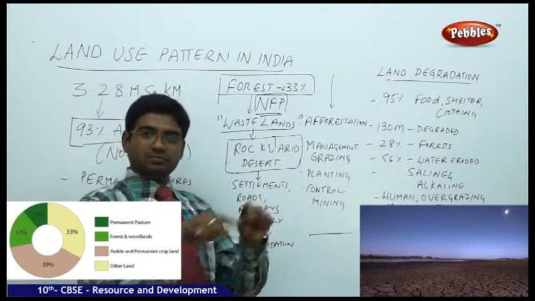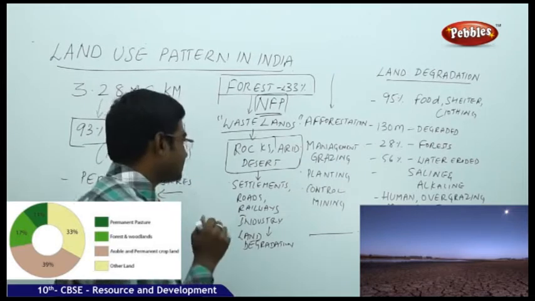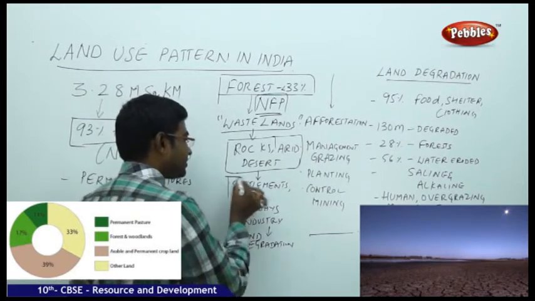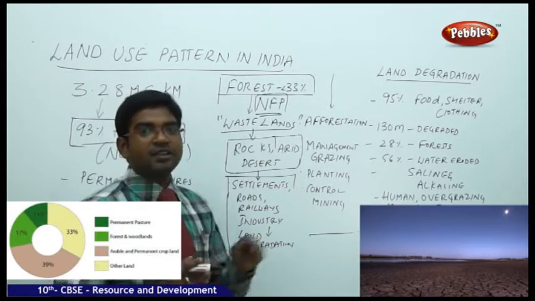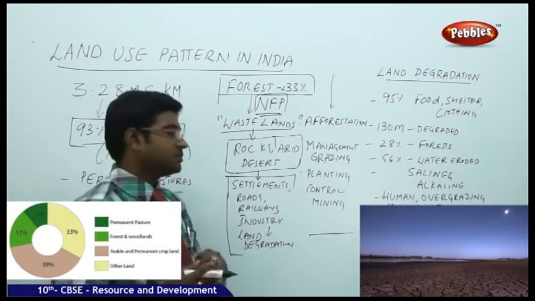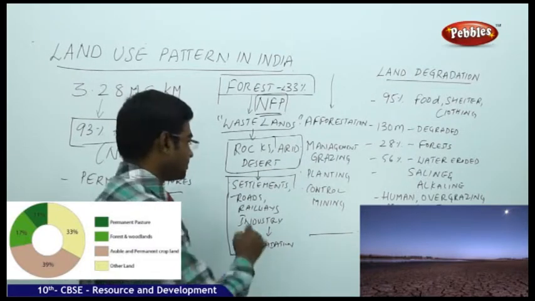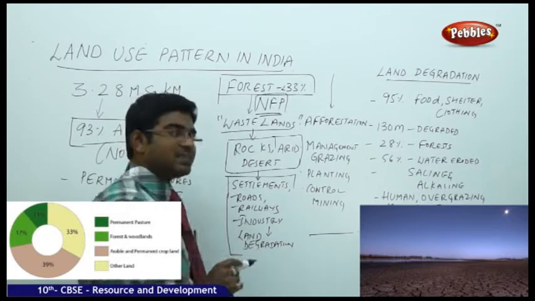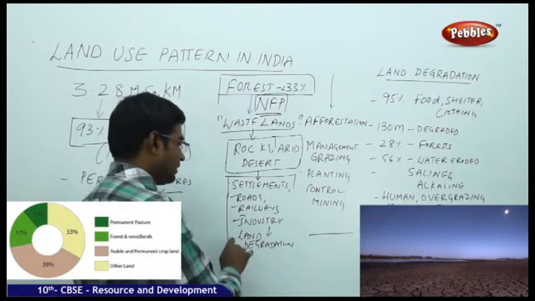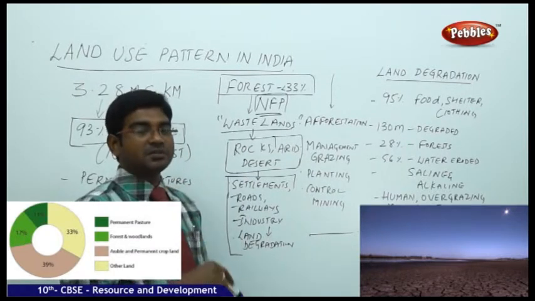Forest clearing and this are regular activities in India. Then settlements, people start to build houses in these regions where it is very low in cost. Then roads, railways, and industries they will build on this kind of wasteland only. Then these all will result in land degradation.